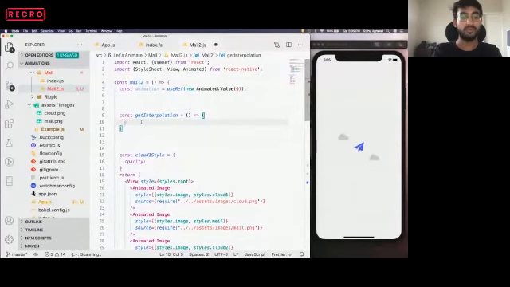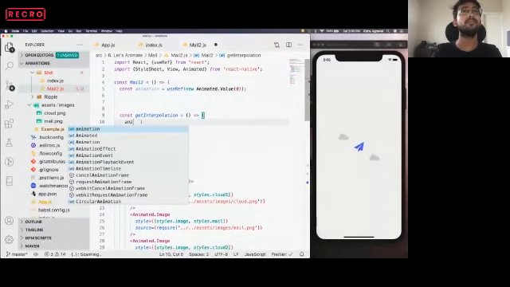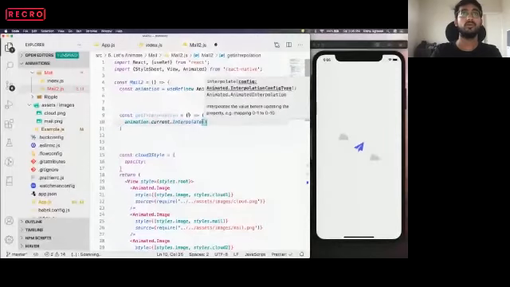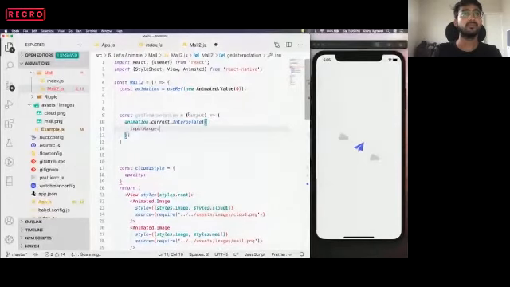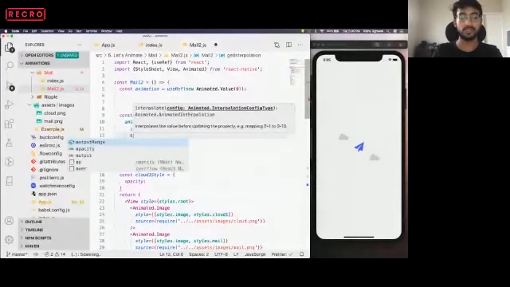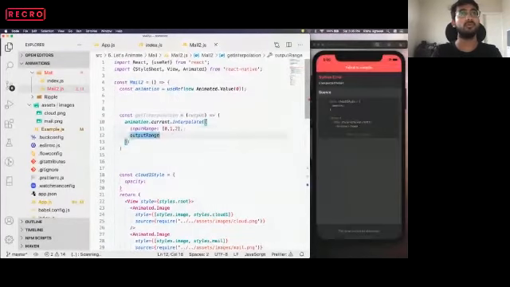What it does is return animation.current.interpolate. For the input range, right now we want to define three input values, and the output range will be whatever we pass to it.